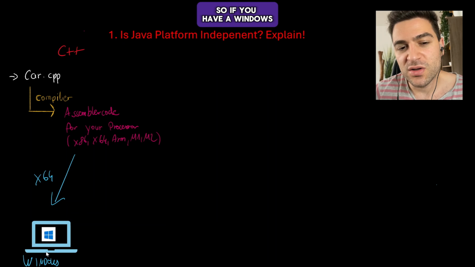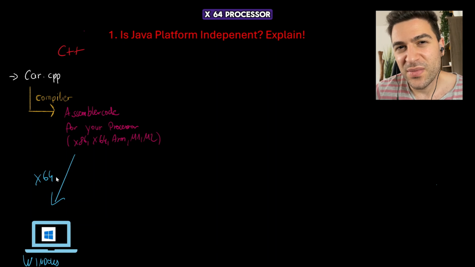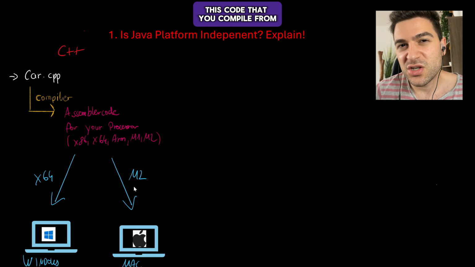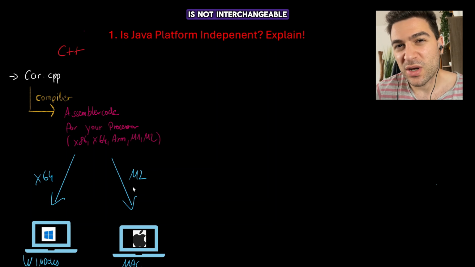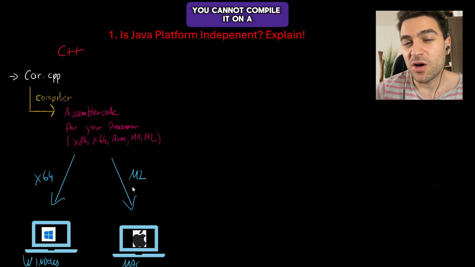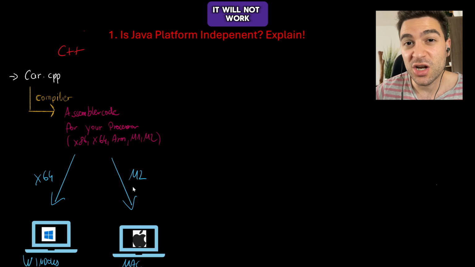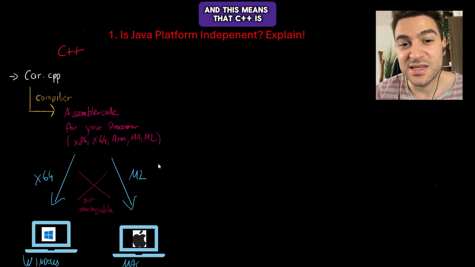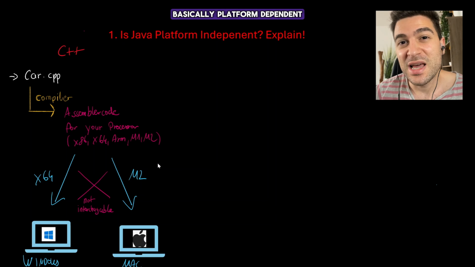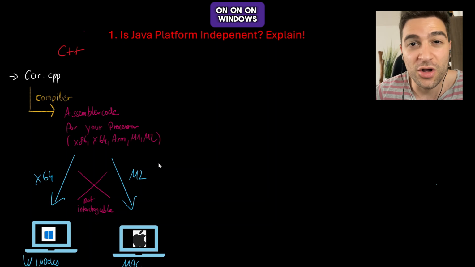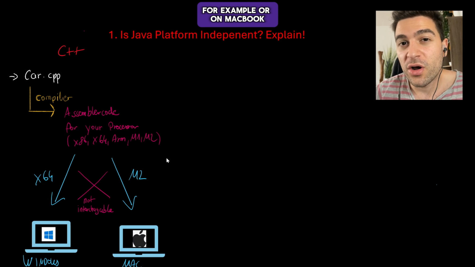So if you have a Windows computer and this Windows computer has an x64 processor, it's different than when you compile it for a MacBook, for example, who has an M2 processor. So this code that you compile from a Windows to a MacBook is not interchangeable. You cannot compile it on a Windows machine and then take this code and run it on a MacBook. It will not work. And this means that C++ is basically platform dependent. It depends whether you are developing on Windows, for example, or on MacBook.